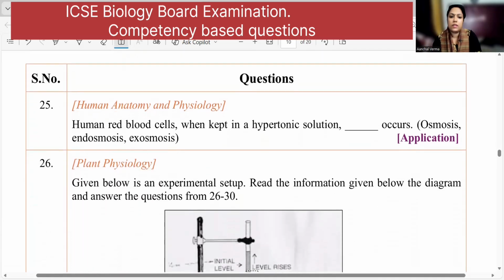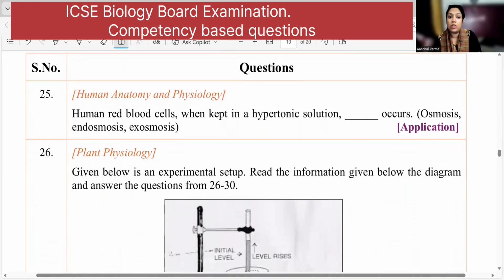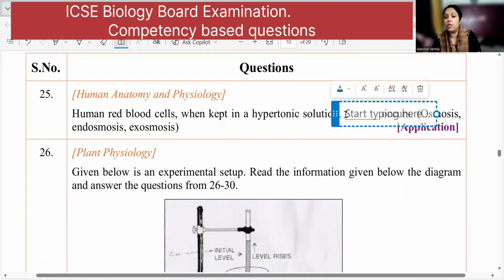Human blood cells, when kept in hypertonic solution. Hypertonic solution means water will move out of the cell. So exosmosis will happen.